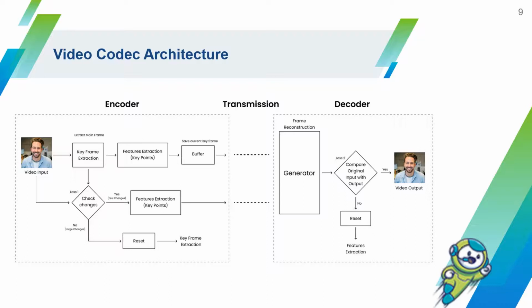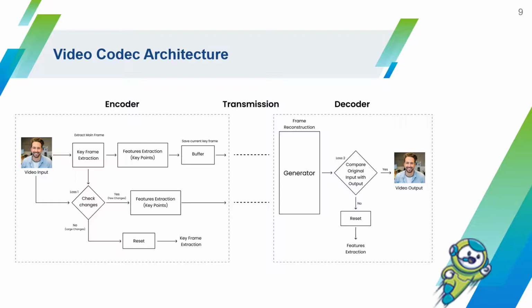Next stage is data transmission, and just notice that we only send one kind of data: the main frame or the key points. Last, we get our data and reconstruct the frame. This happens by a generator that saves a copy of the content of the buffer, which is the main frame, and gets the key points and reconstructs the next frames.